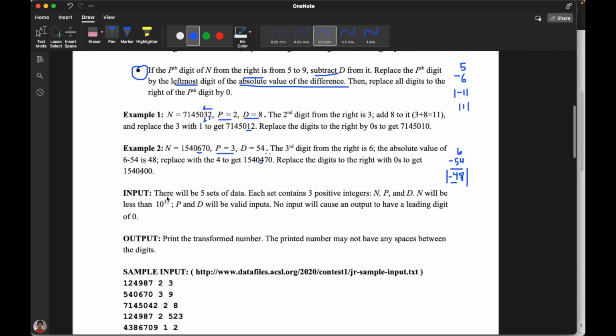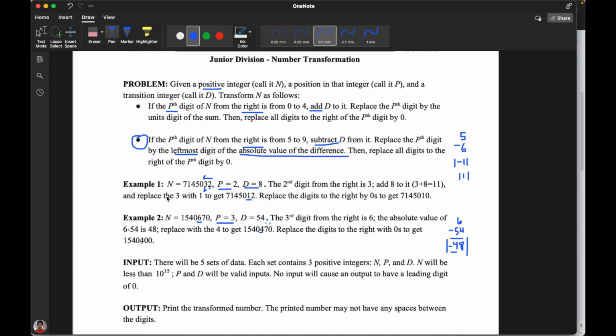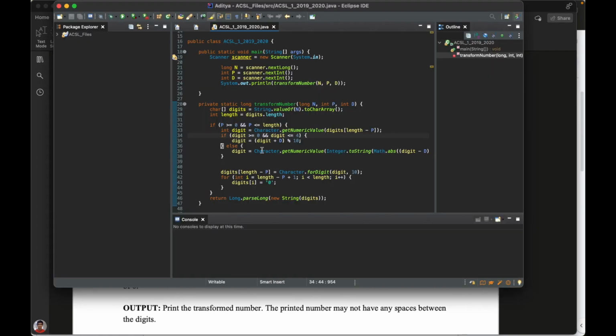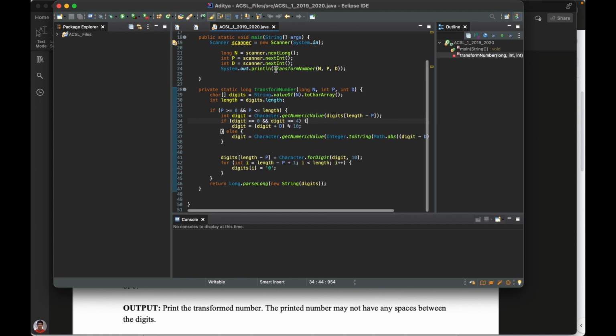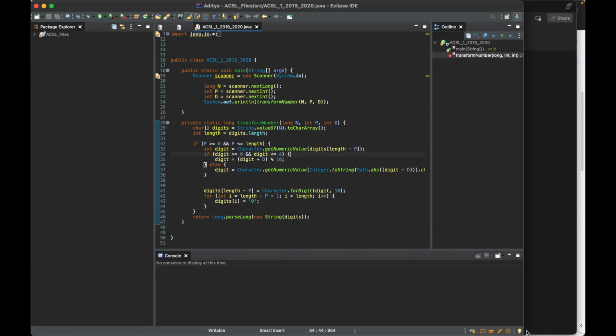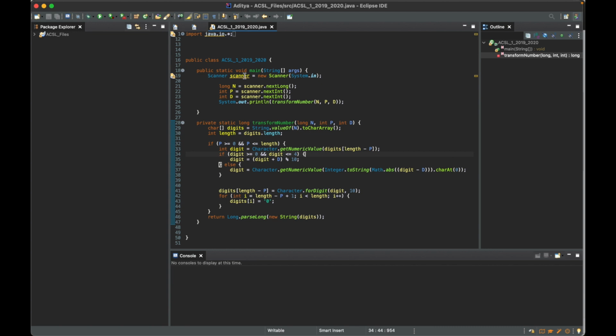So in terms of the logical aspect of this question, it should be making sense by now. But let's go ahead to the coding section. So I've actually already done the bulk of the programming for this, so I'll just be talking through what's going on here. Let me just expand this. Okay, so when you go to the ACSL website and then you start your FRQ question, you're going to see something like this.